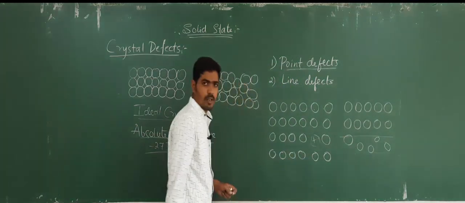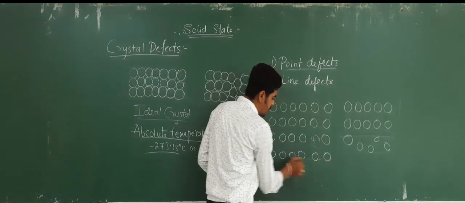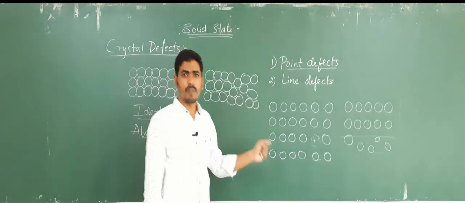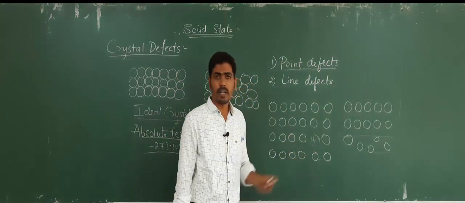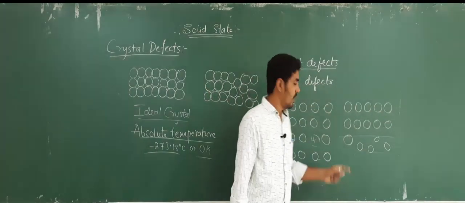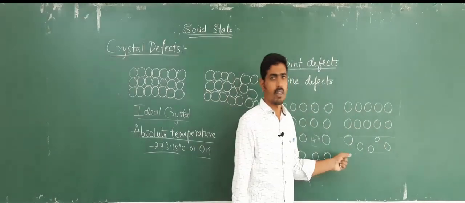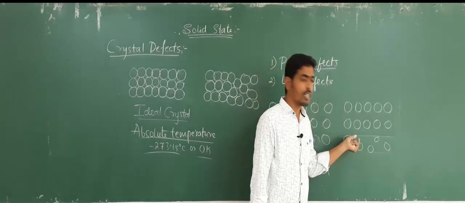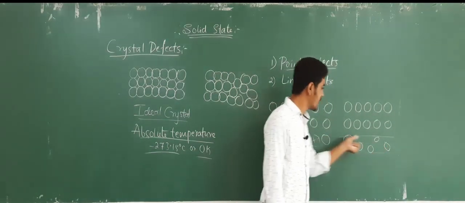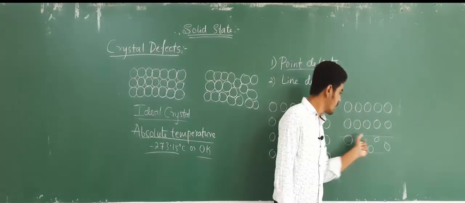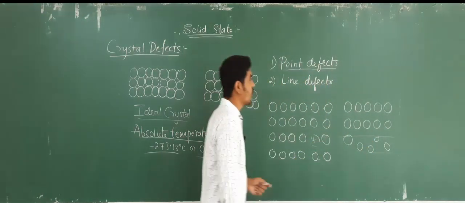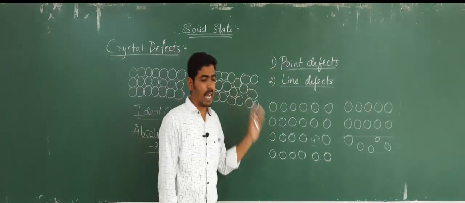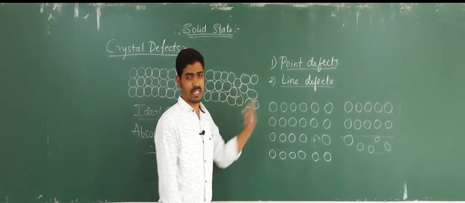Here you can observe every particle is arranged in a regular manner, but at a particular point there will be a defect, and hence it is said to be a point defect. But in this case, throughout the entire row the defect is present because the irregularities or deviations are found throughout this entire row or throughout this entire line, and such a kind of defect is said to be a line defect. So these are the two types of defects in crystals.